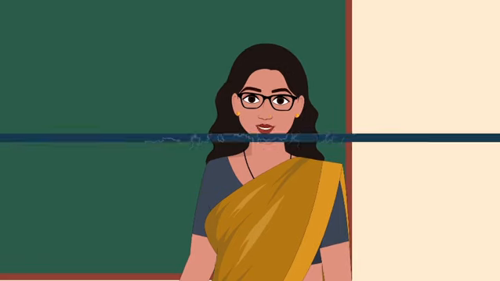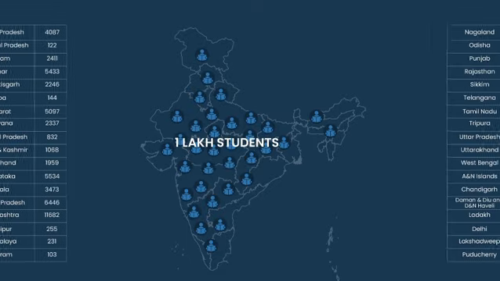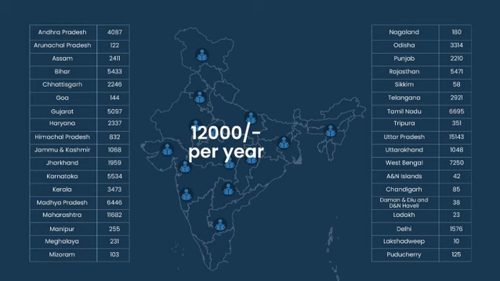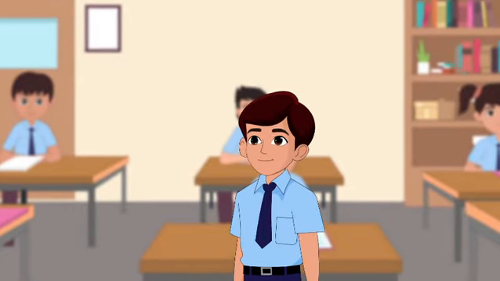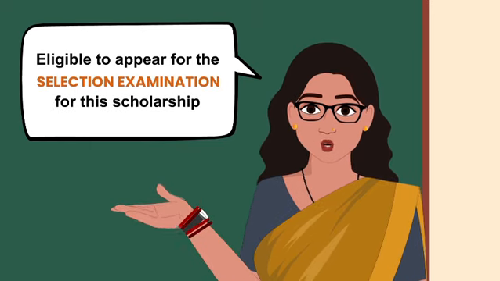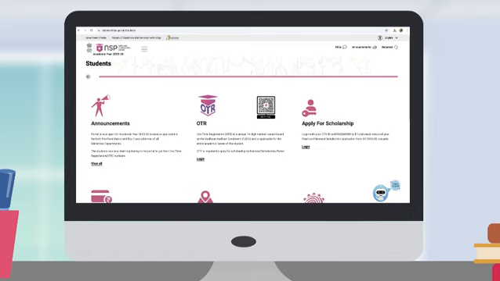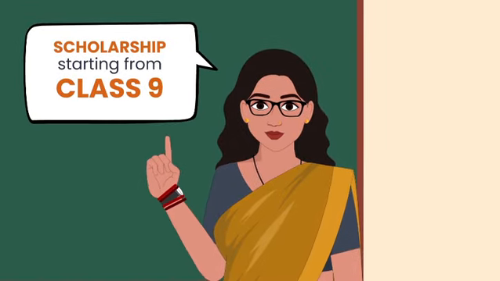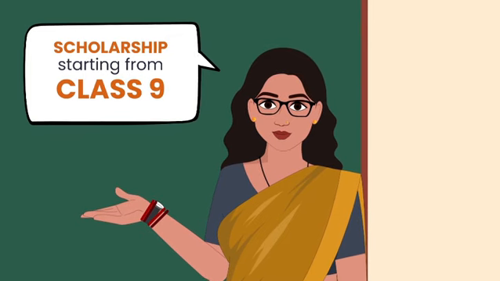This scholarship will be awarded to 1 lakh students from across the country. Selected students through a competitive examination will receive a financial assistance of Rs 12,000 per year. If you are studying in class 8, you are eligible to appear for the selection examination for this scholarship. After qualifying in the competitive exam, selected students must apply for the scholarship on the NSP portal in class 9. Once the application is submitted, the scholarship is granted.